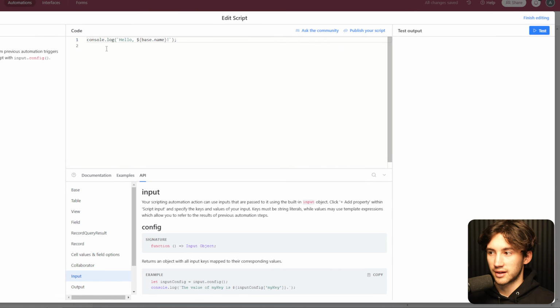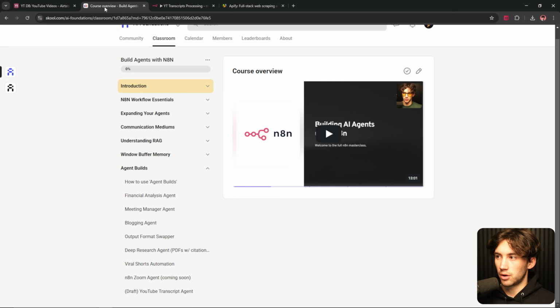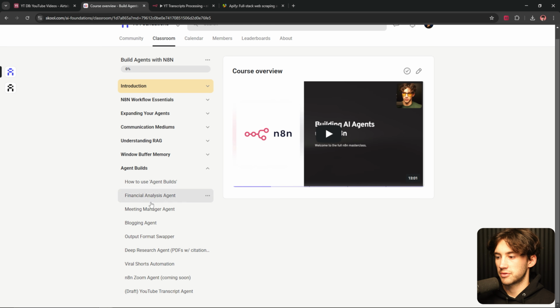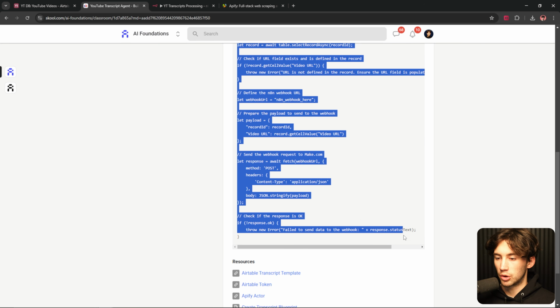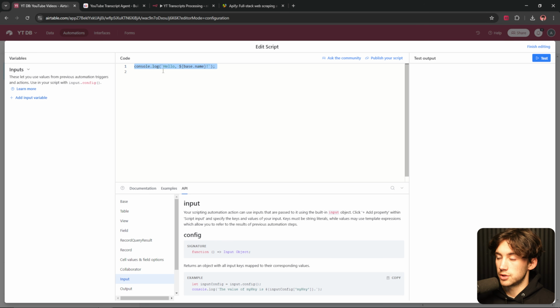And the last thing we need to add in is a run script. This is going to allow us to connect to our webhook. Usually when we build out agents, we keep all of our resources within our Build Agents with N8N course in the classroom. So for example, when we build out agents like this, we usually have awesome resources in here that you can use. So I'm going to copy this, but I'll leave this one in the description for you, and then I'm going to paste it in.